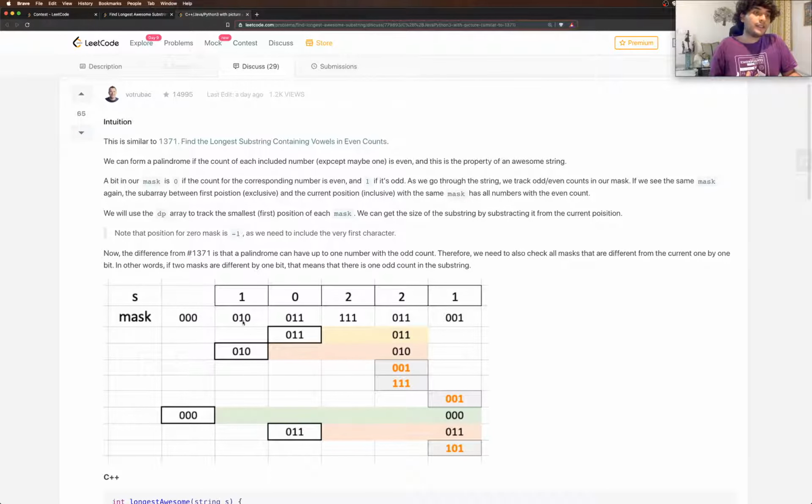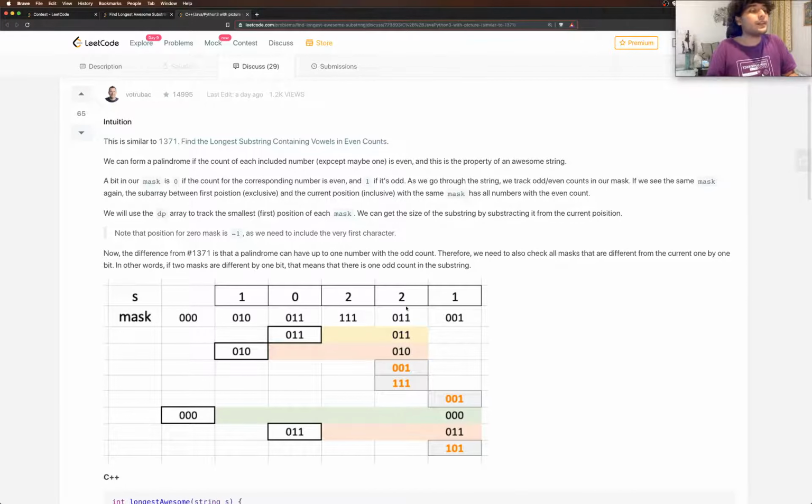Now, when we encounter a 010, we do nothing. 000 is the first occurrence, so it's marked with a black border. 010 is the first occurrence, black border. 011, first occurrence, black border. Now 111 is also the first occurrence, so we could put it in a black border, but it's not needed because it's not used in the future.